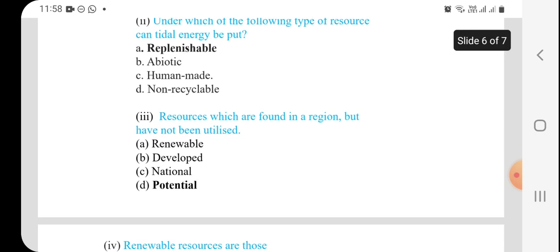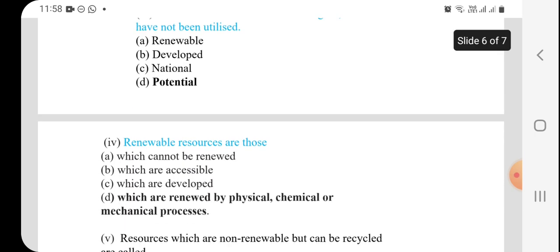Then the third one: resources which are found in a region but have not been utilized. That comes under options A, B, C, D. In that, potential. Potential means the resources are available but not yet used. For example, in Rajasthan we have more wind energy and solar energy, but we have only just started.